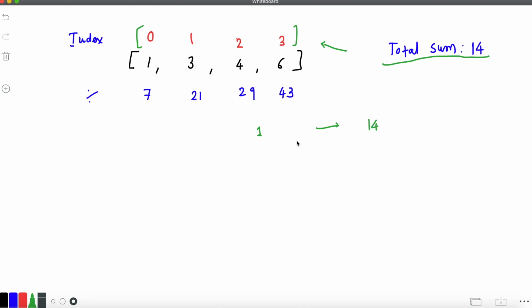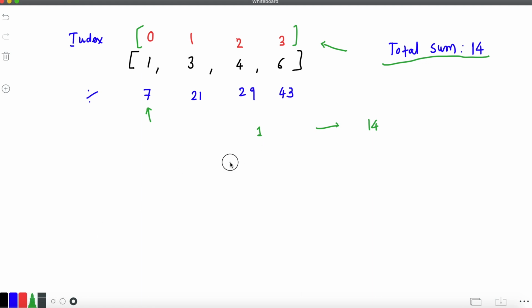That means we want to partition this range in such a way that 7% of the partition gives index 0, 21% gives index 1, 29% gives index 2, and 43% gives index 3, because the weight is higher at the last index. So how do we do that?